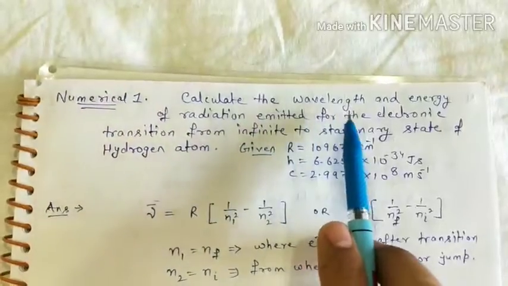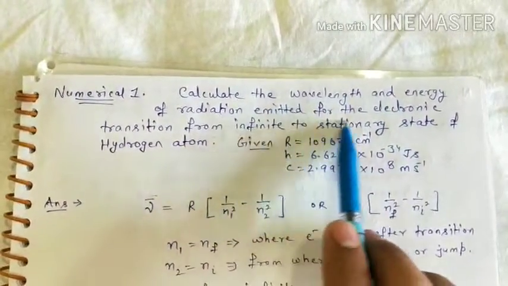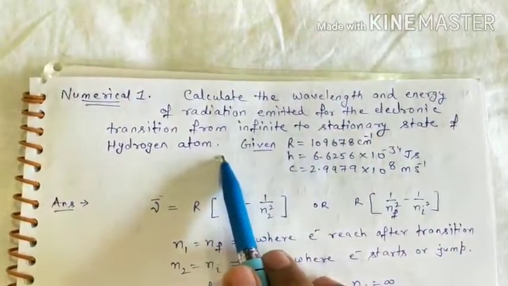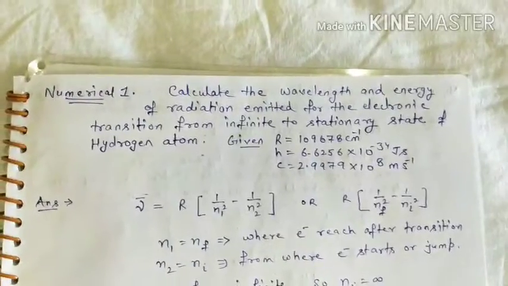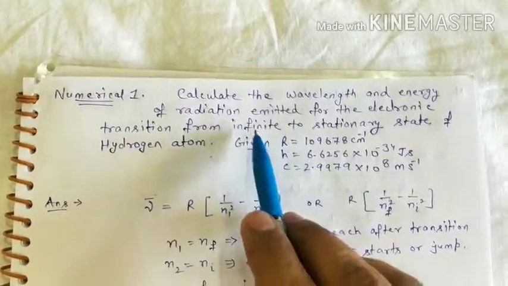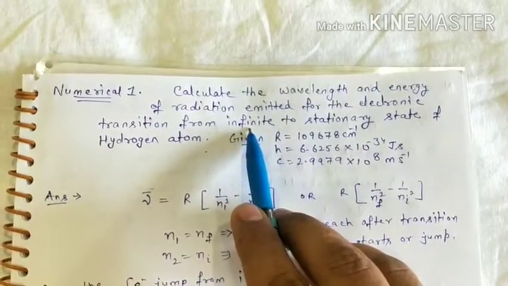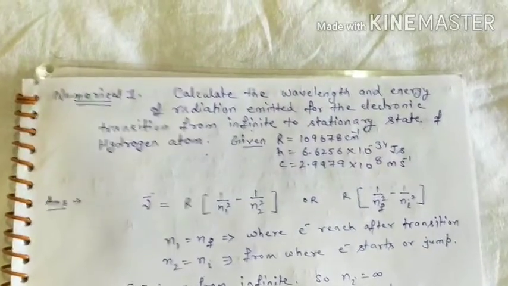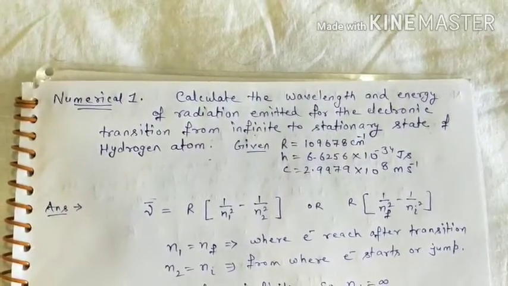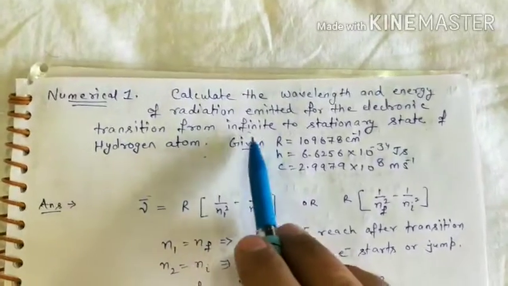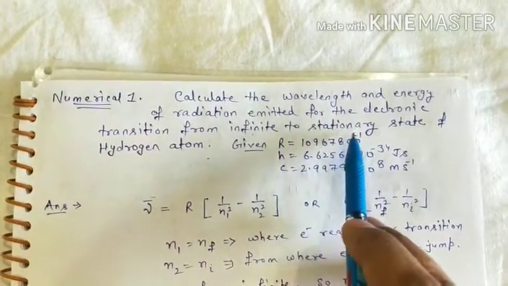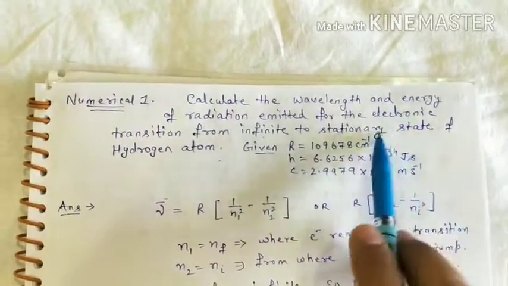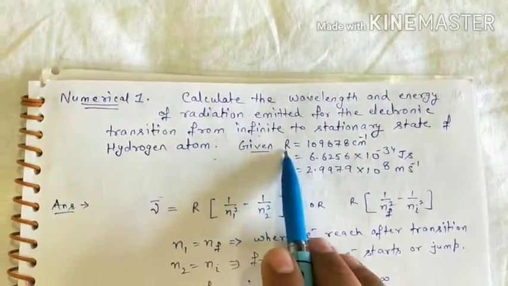Here the question is: calculate the wavelength and energy of radiation emitted from the electronic transition from infinite to stationary state of hydrogen atom. What does it mean? It means an electron which is at infinite distance from the nucleus; whenever an electron is at infinite distance, there is no force of attraction by the nucleus on that electron. So this is the infinite orbit, and this is the stationary orbit. For hydrogen atom, stationary means the first orbit of hydrogen atom.